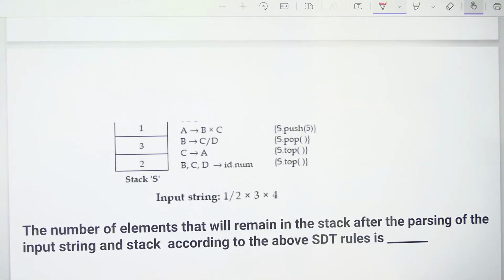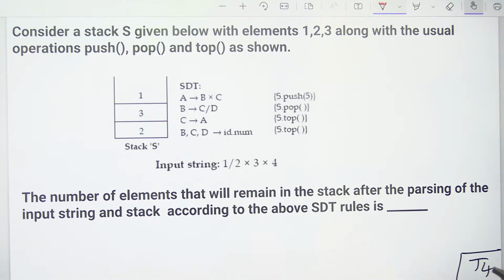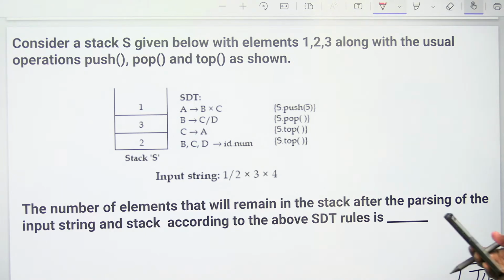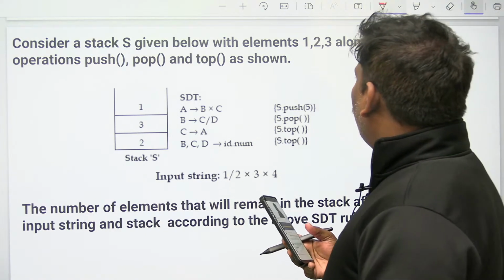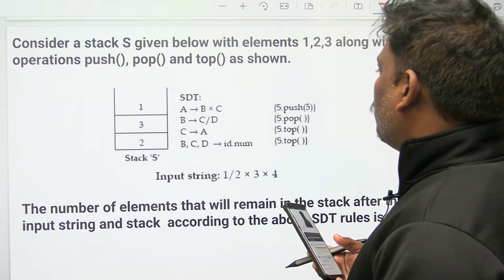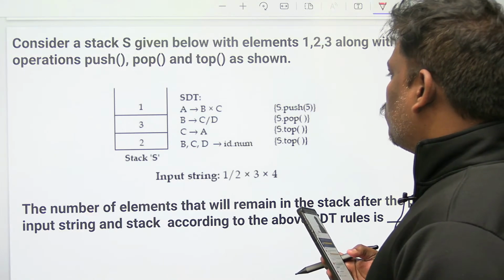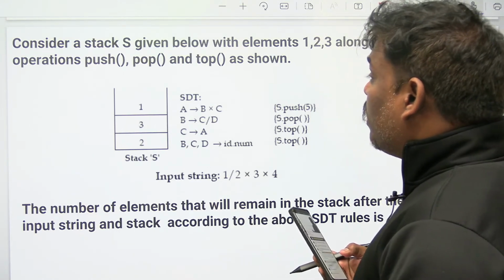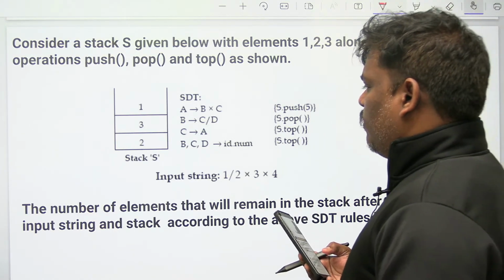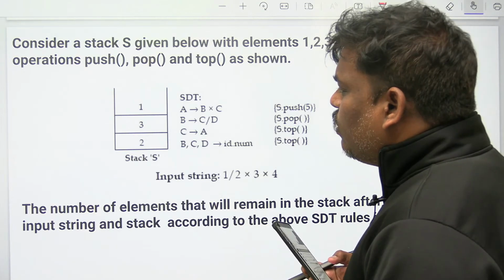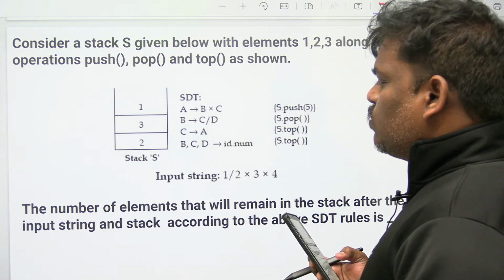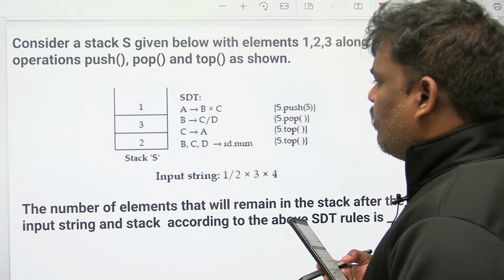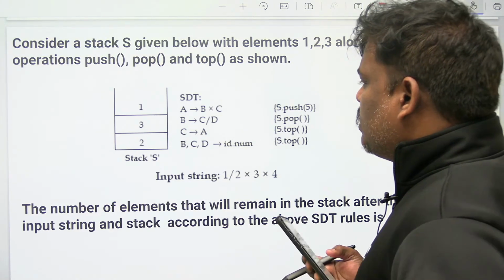Can you try this? What is the answer of this? Consider a stack S given below with the elements 1, 2, 3, along with the usual operations push, pop and top as shown below. The stack already contains 2, then 3, then 1. Top of the stack is 1.